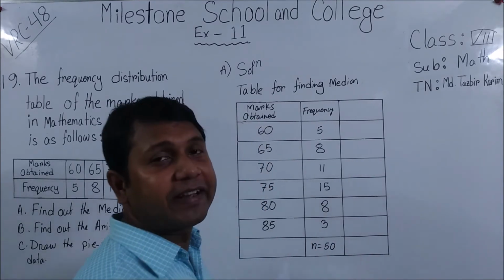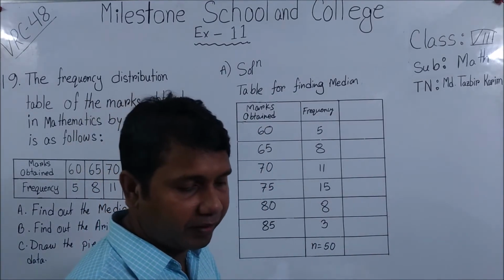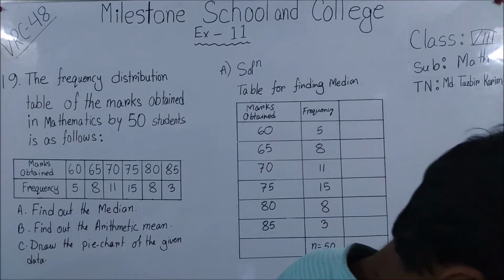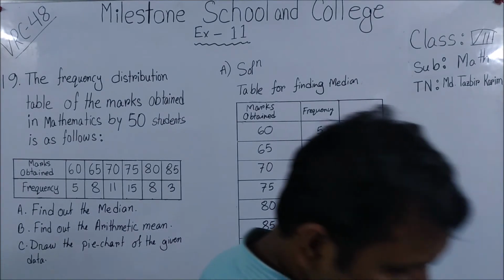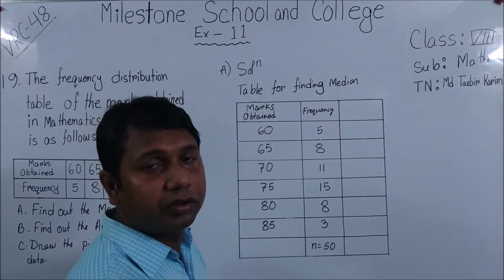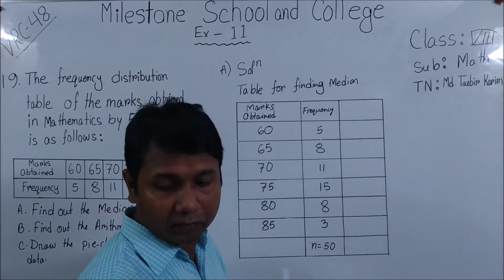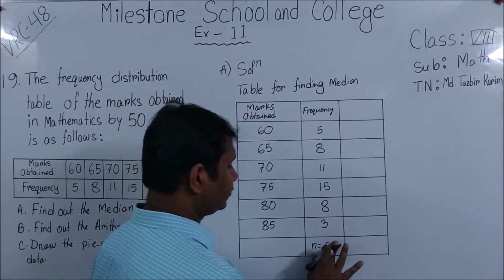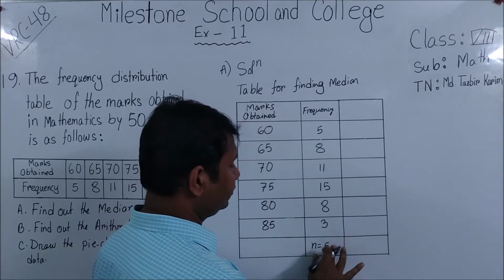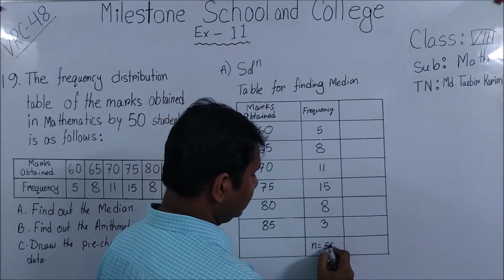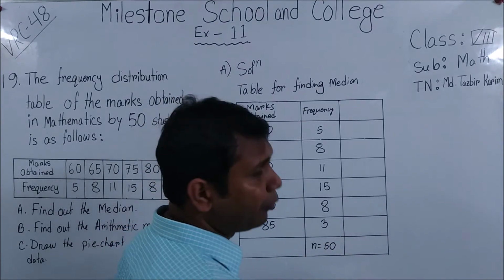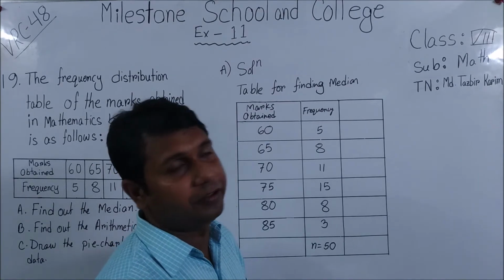Now we are going to find out the cumulative frequency.